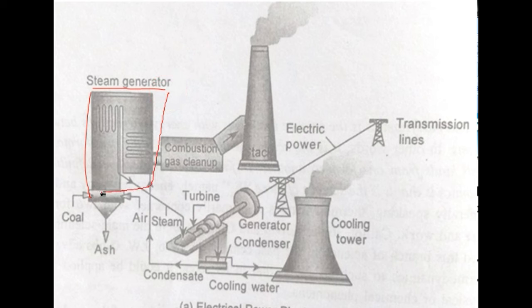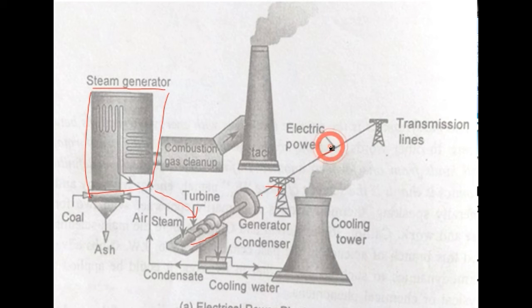In simple terms, the function of this boiler is to generate steam, and this steam is passed to the turbine. The steam turbine runs, and when rotating, it is connected with the generator, so it generates electric power.